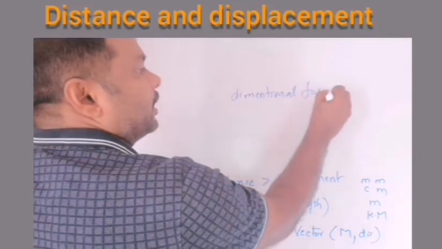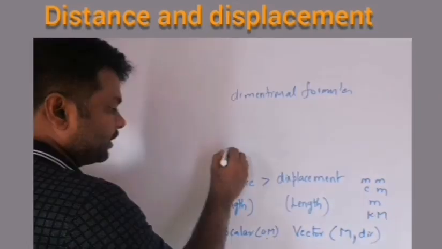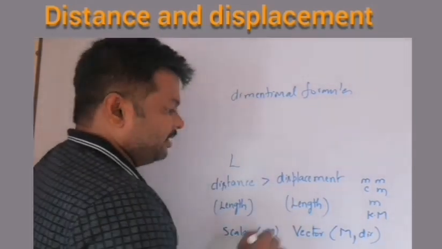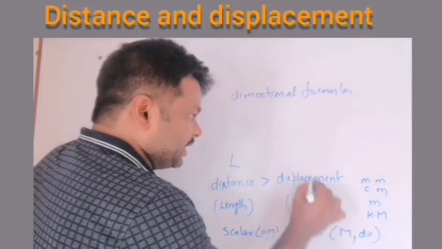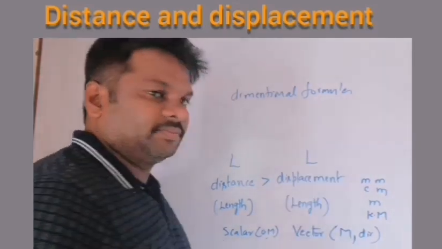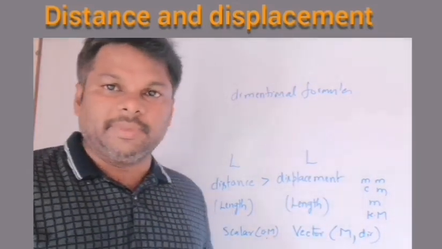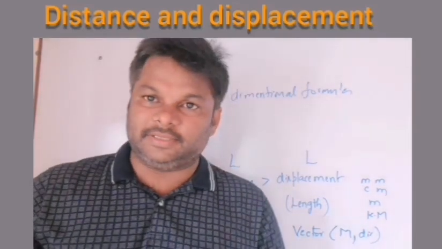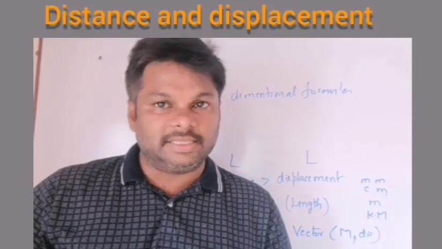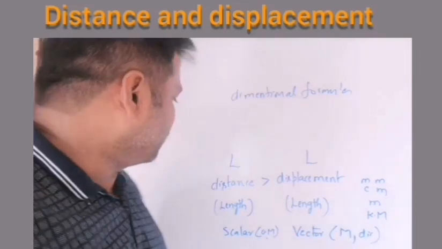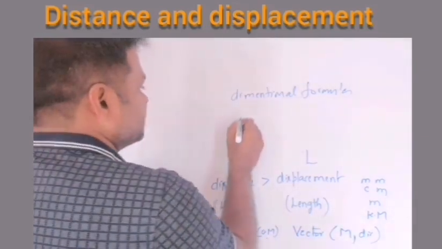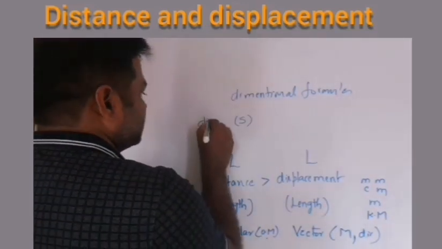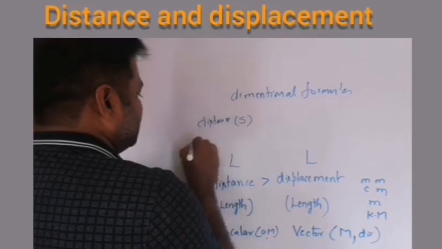Dimensional formula. The dimensional formula for distance is length, L. Displacement is also a length, so its dimensional formula is also L. Capital L is the dimensional formula for distance and displacement. And we have one formula for distance. Distance is represented with the letter S.